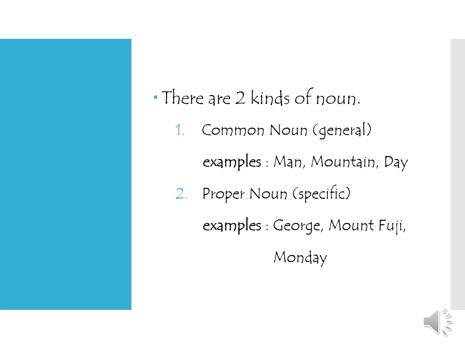There are 2 kinds of noun. The first is common noun, or it is general one. The examples are man, mountain, and day. And the second kind of noun is proper noun. It is specific. For example, if we talk about man, so the example is George. If we talk about mountain, Mount Fuji is an example of proper noun because it is specific. And then Monday, it is also proper noun.